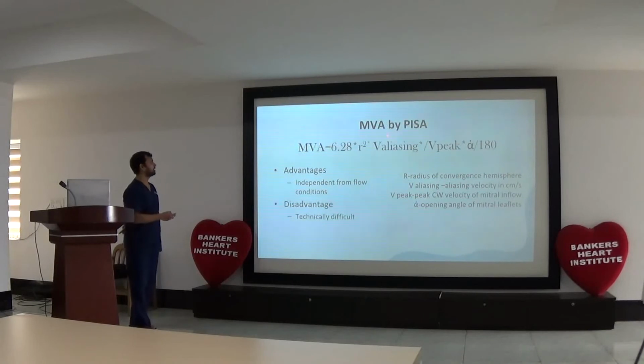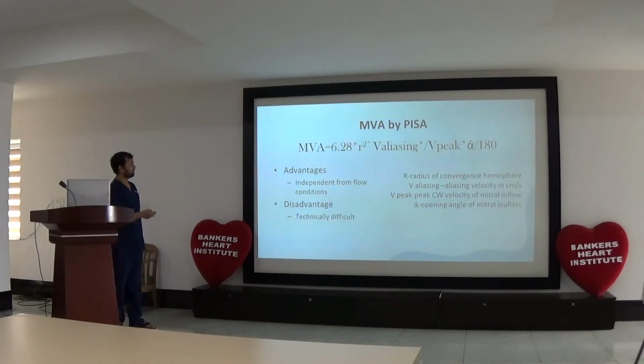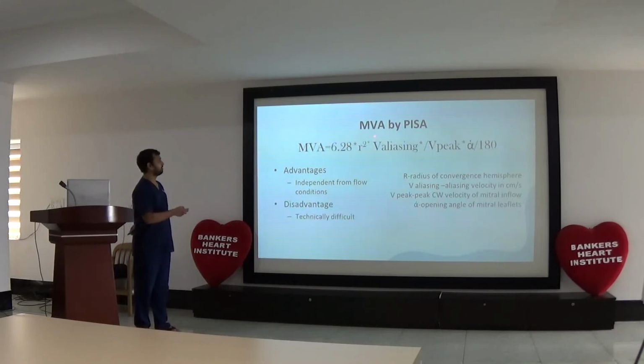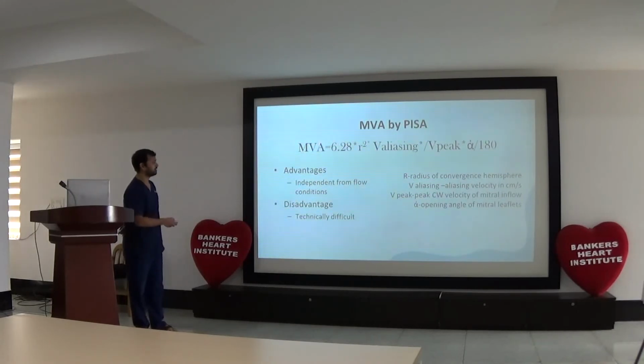Third method is MVA by the PISA method, which calculates area based on the radius of the convergence hemisphere and aliasing velocities. The advantage is that it is independent of flow conditions, but the disadvantage is that it is technically difficult.